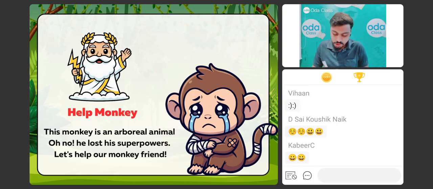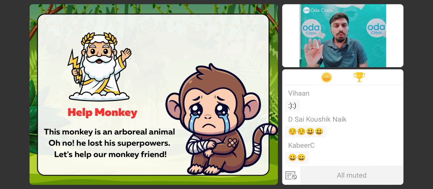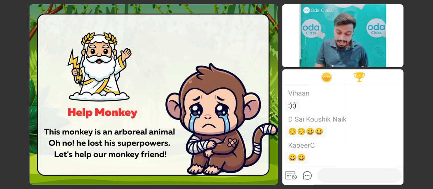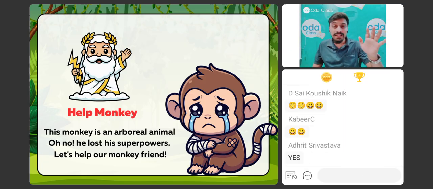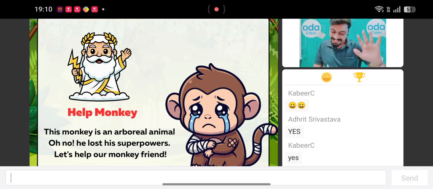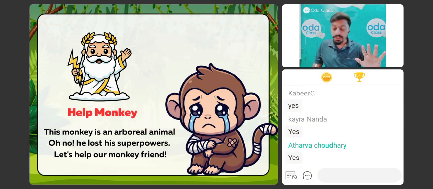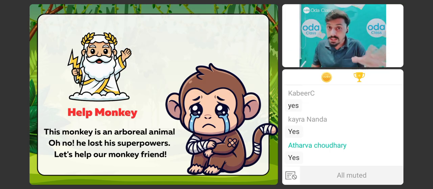किस किसने देखा है monkeys को? Monkeys को देखा है आपने? How do they hang on the trees? How do they irritate all the people? How do they snatch the food from the people? कभी देखा है आपने? Everyone, have you seen that? Yes, ये बहुत शरारती होते हैं. Right, they're very mischievous. And these monkeys today, they have lost their superpowers. Okay, champions, they have lost their superpowers.